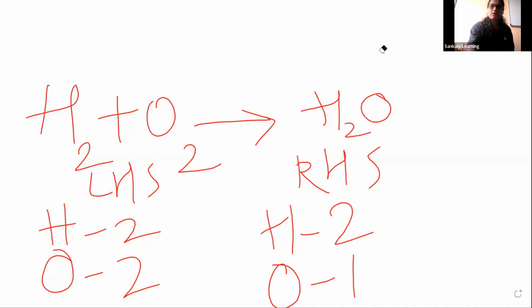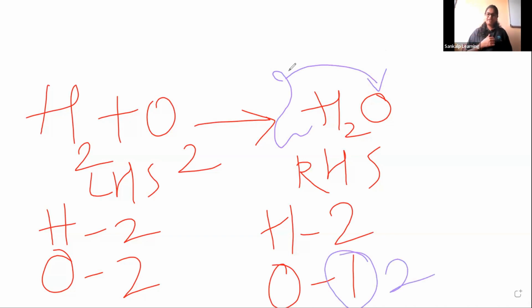So how to balance oxygen now? We want 2 oxygen on the right hand side. I can't change the subscript here, it is not the rule, we know that, right? To balance, if I write 2 here, 2 becomes 2O, which means oxygen becomes 2. But again there will be a change in hydrogen, because once I write 2 here, this 2 will be related to hydrogen also and to oxygen also. So 2 into 2, 2 2s are 4. Hydrogen becomes 4 here.